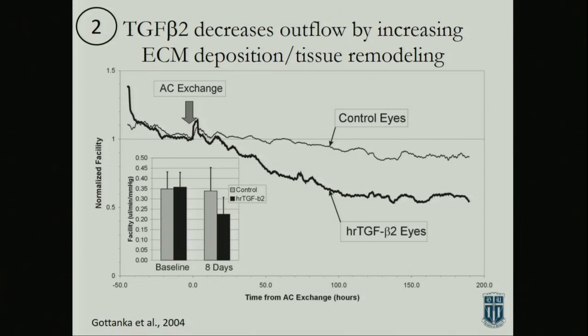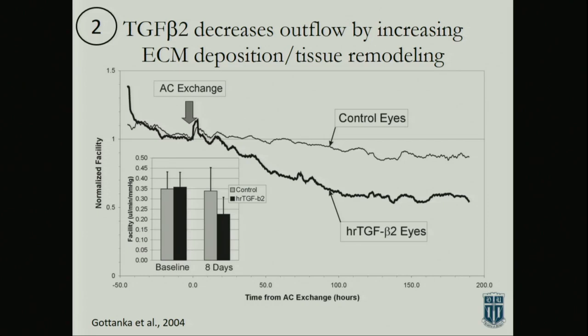And this was an experiment that was done, I believe, when Ross Ether was on sabbatical. And again, Ernst mentioned the importance of TGF-beta2 in a little different system. Well, actually, it was the same system. I believe this was pig eyes. You have control eyes over time, maintaining the facility.